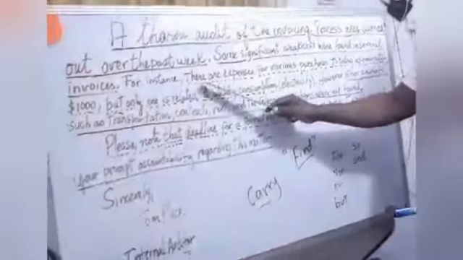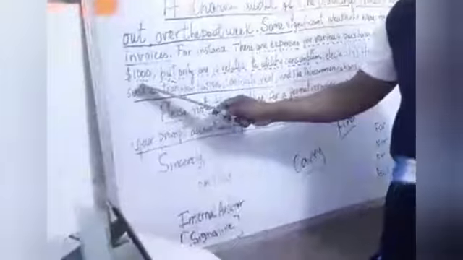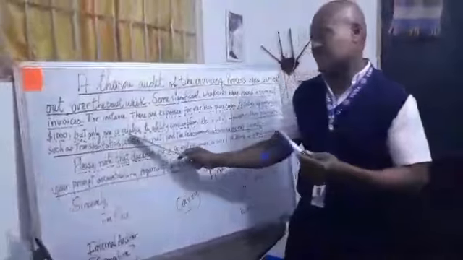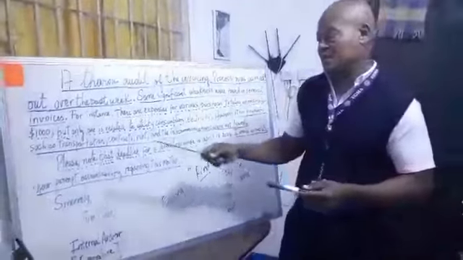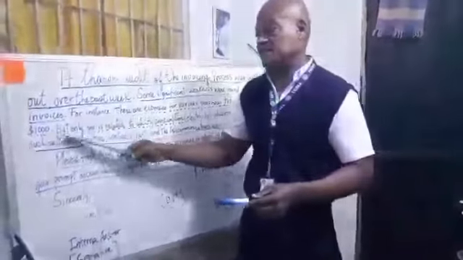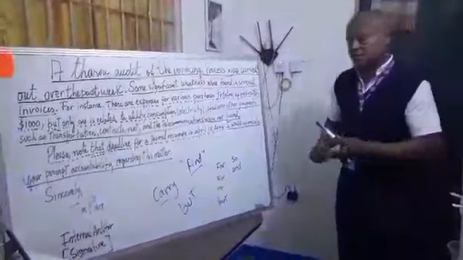Why? Because the first independent clause is: there are expenses for various purchases, totaling approximately $1,000. This is one complete idea. And the other idea is: only one is related to utility consumption. We have two ideas and two independent clauses, and here there is a coordinating conjunction, but. For that reason, this sentence is a compound sentence.